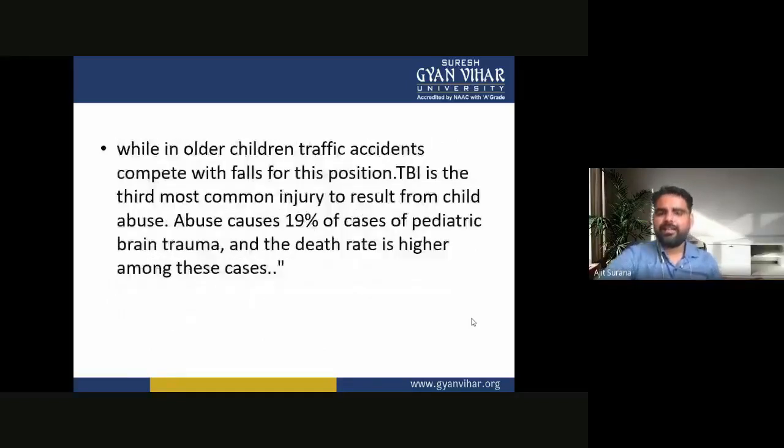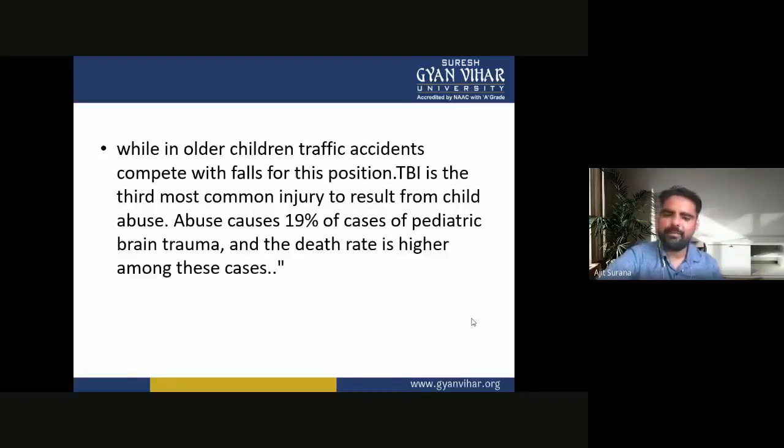While in other children, traffic accidents compete with falls for this position. TBI is the third most common injury to result from child abuse.